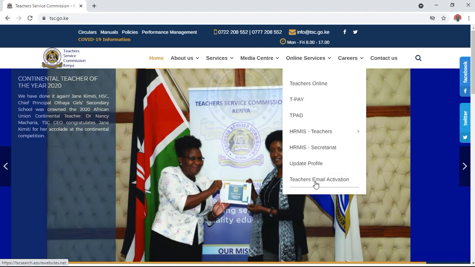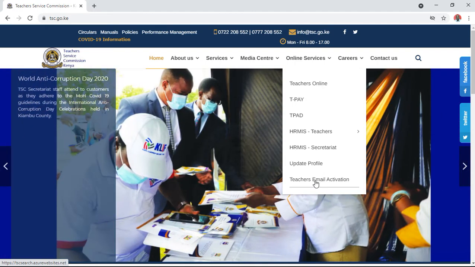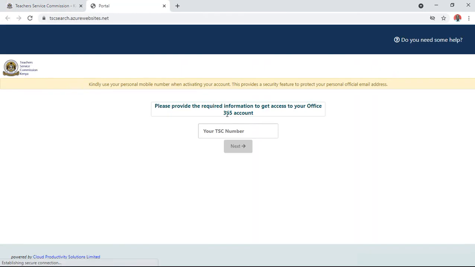And this is where now you are interested with teachers email activation. You just click there, and then you will be requested to enter your TSC number. Enter your TSC number. Remember, we're not supposed to give you credentials. You enter your TSC number. You are supposed to enter your ID number. Once you enter your ID number, then you'll be requested to verify. Once we verify, another page will appear after this. I don't want to write my ID number here because my ID number acts now as the security.